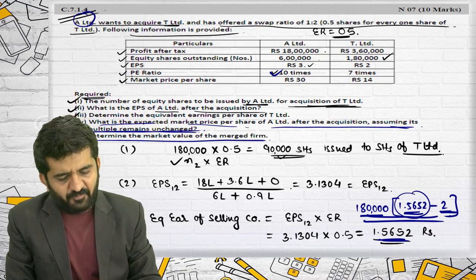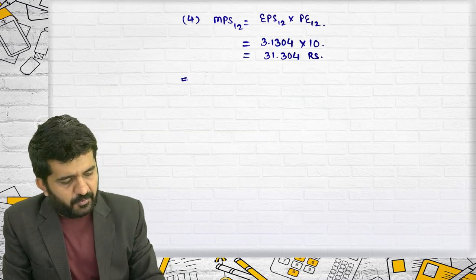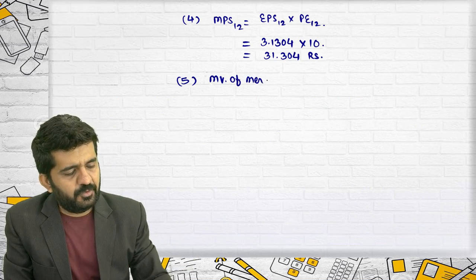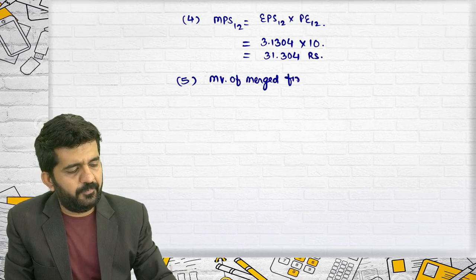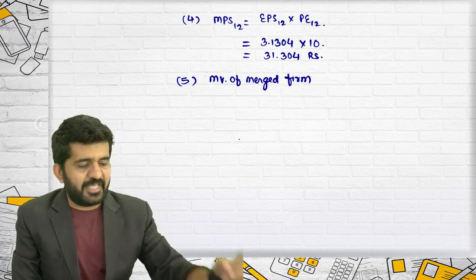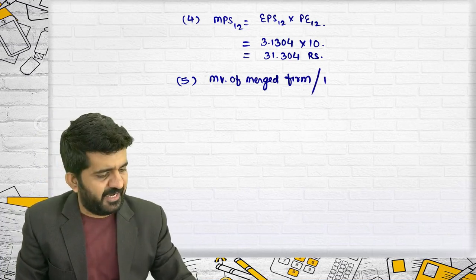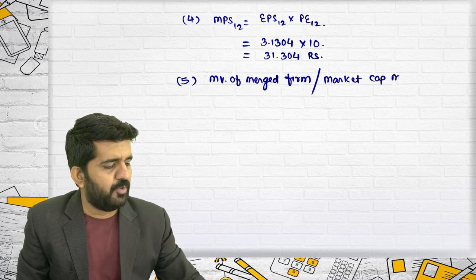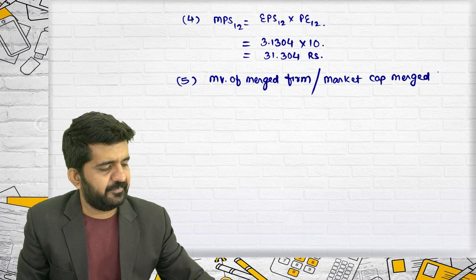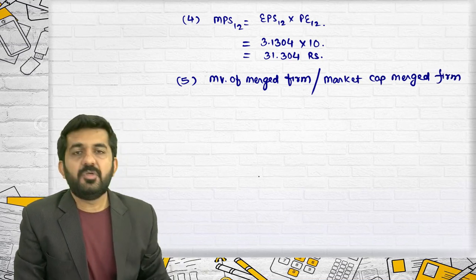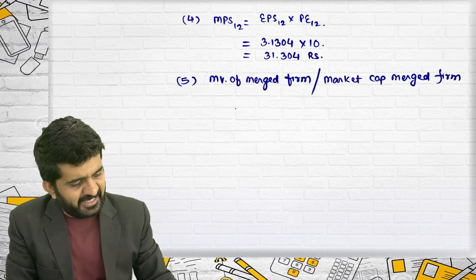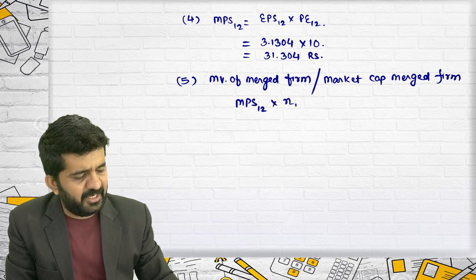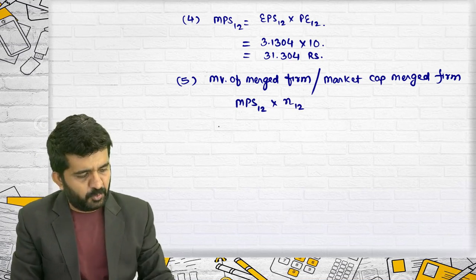Determine market value of merged firm. See, this can also be asked in this manner: find out market cap of merged firm. It is one and the same. It is nothing but MPS 12 multiplied by number of shares of 12.